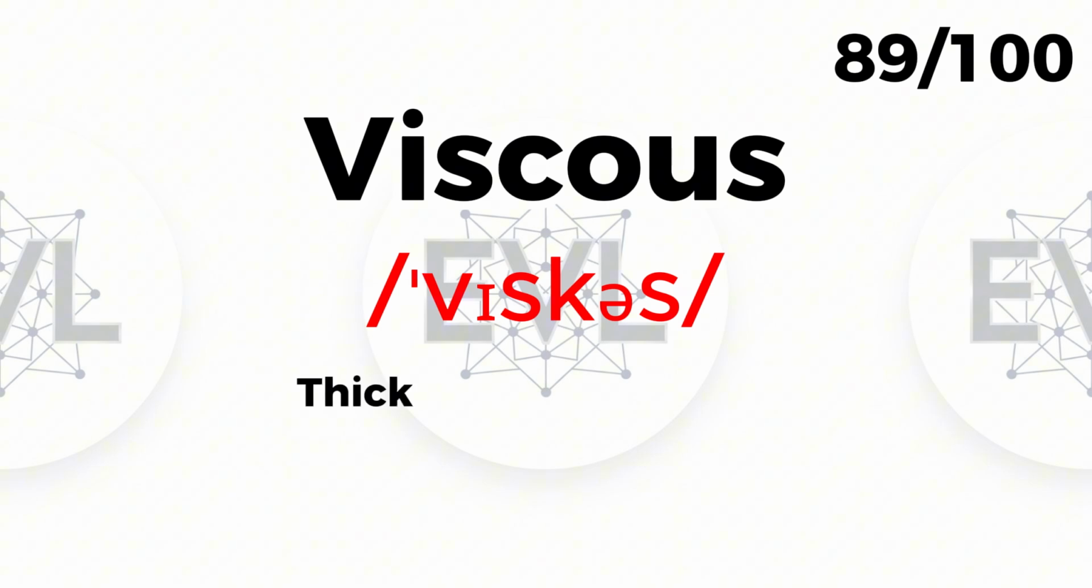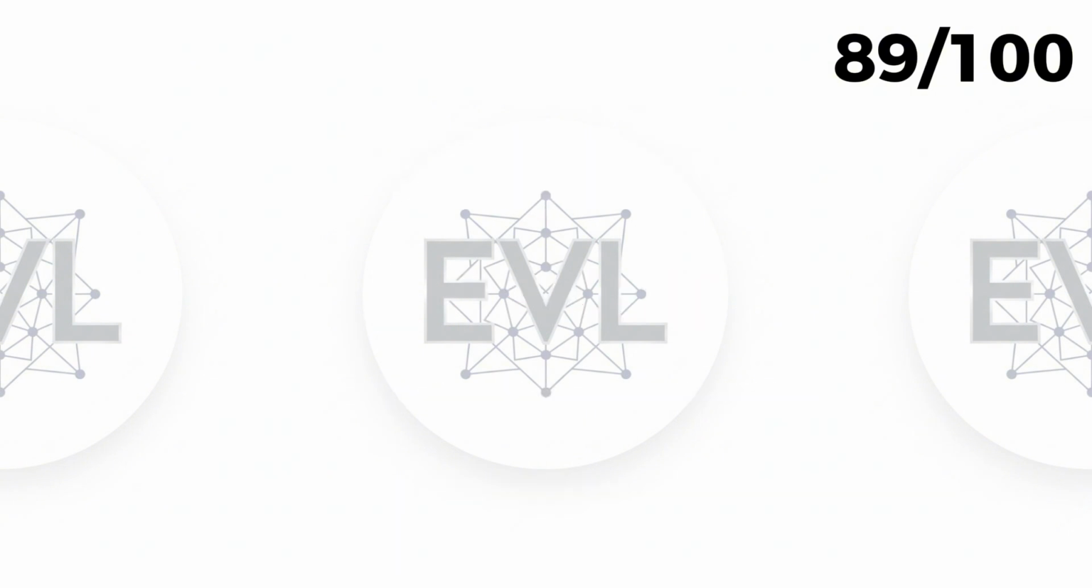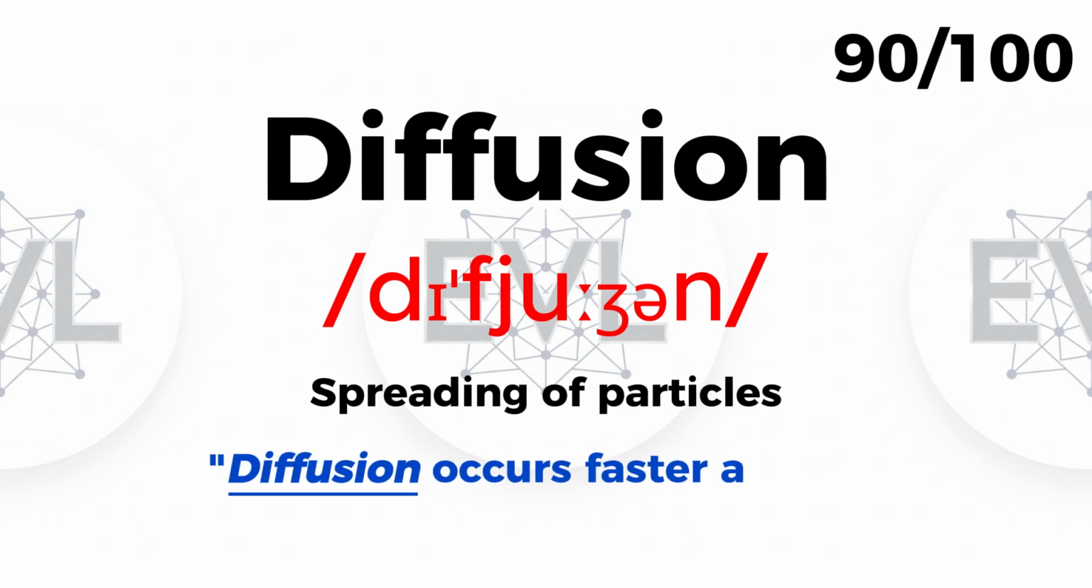Viscous, thick and slow flowing. Honey is highly viscous. Diffusion, spreading of particles. Diffusion occurs faster at high temperatures.